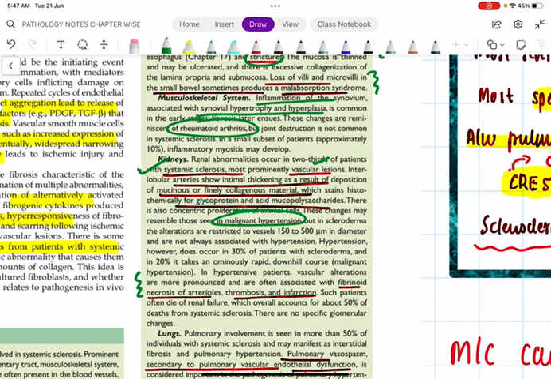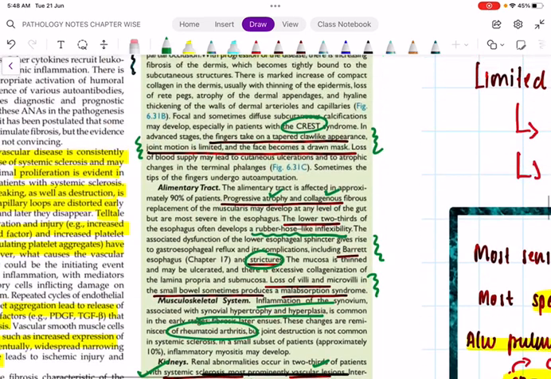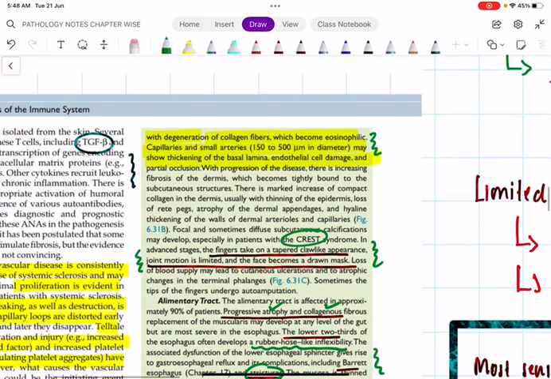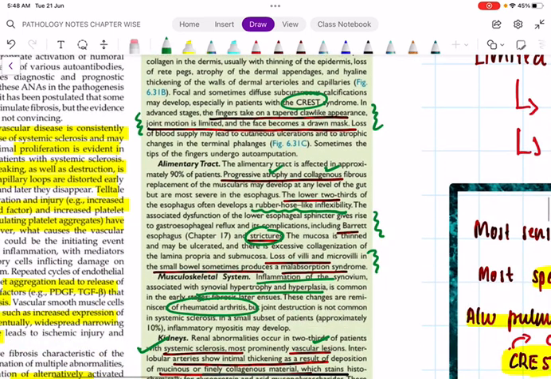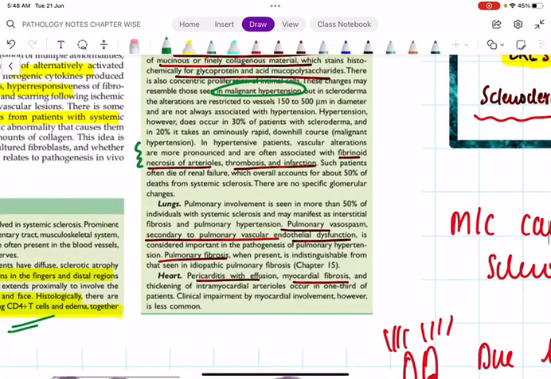All these are purely for theory purposes. In MCQs, nobody is going to ask each feature. Just remember, kidney means malignant hypertension findings. Musculoskeletal system resembles rheumatoid arthritis. Alimentary tract means esophageal dysmotility, stricture, rubber hose-like deformity. In CREST syndrome you will have claw-like appearance, or the face becomes a drawn mask. In the lungs, remember pulmonary vasospasm, endothelial dysfunction, finally pulmonary fibrosis, which is one of the most common causes of death, along with pulmonary arterial hypertension. Then the heart, of course, myocardial fibrosis and pericarditis.